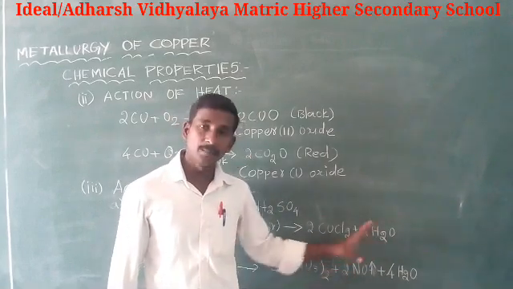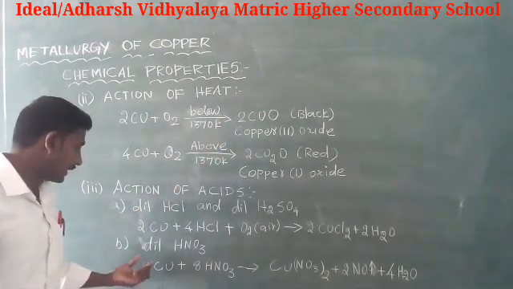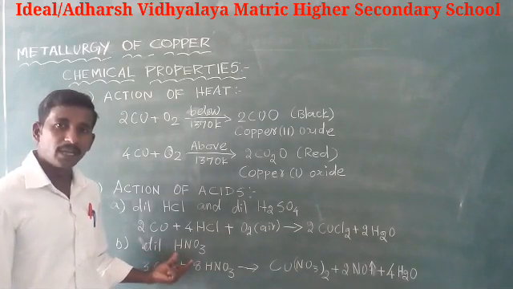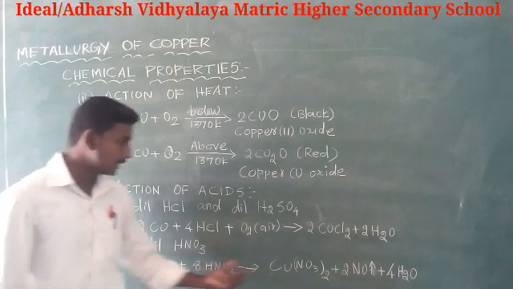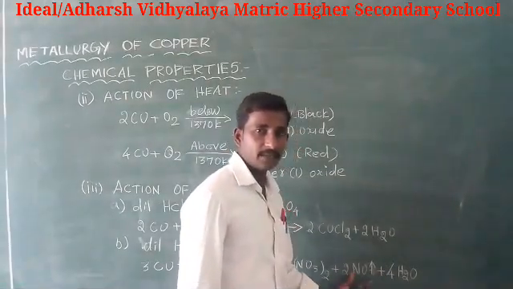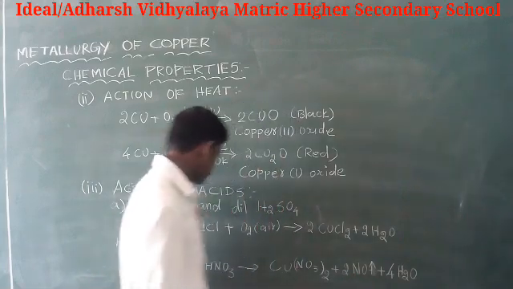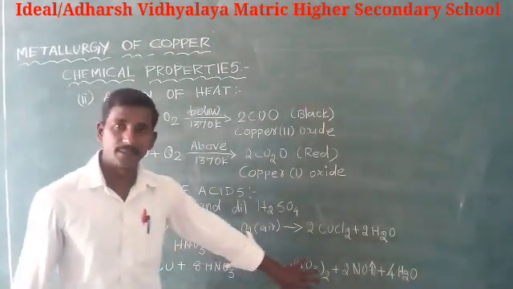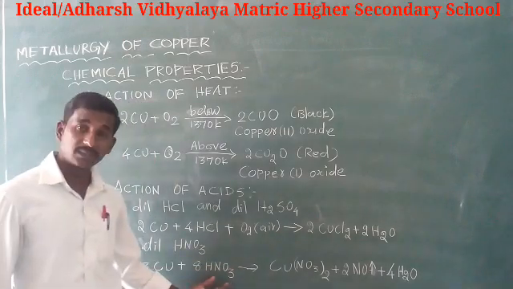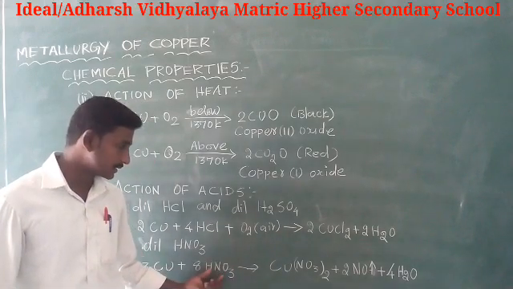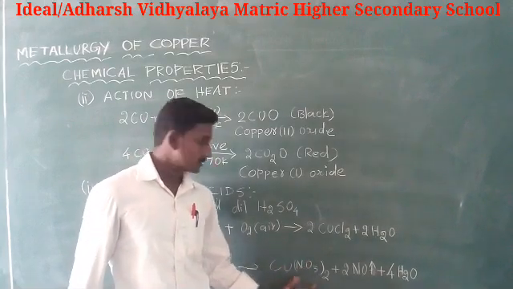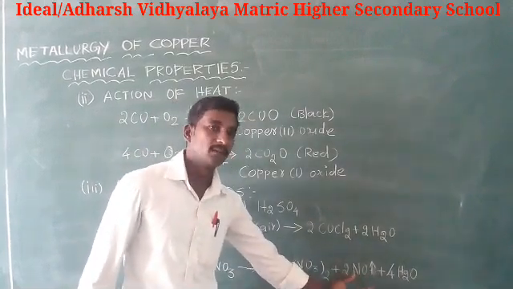Copper also reacts with dilute nitric acid, with liberation of nitric oxide, to form copper nitrate.